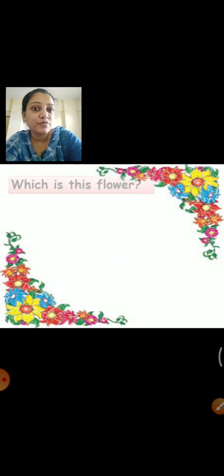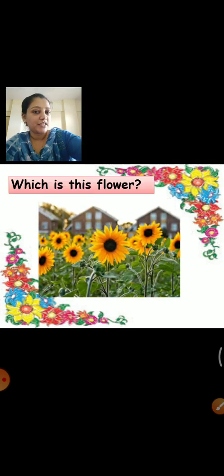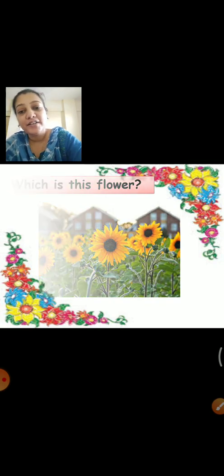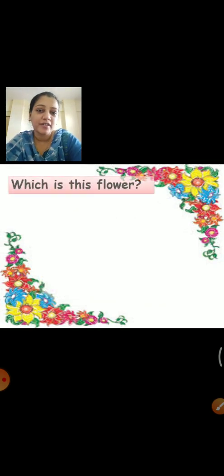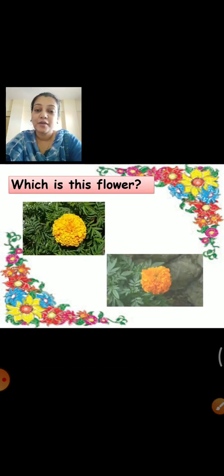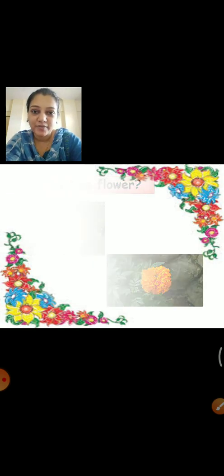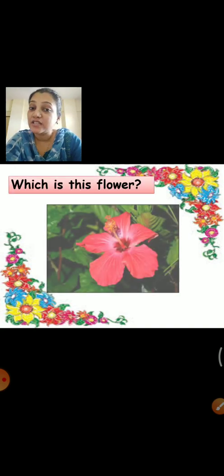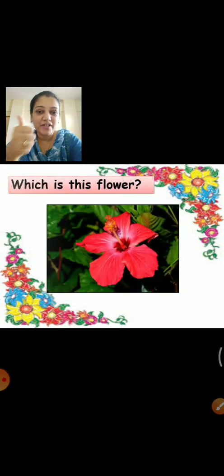Which is this flower? It faces the sun, right? So this is called sunflower. Very, very good children. Which is this flower? Come on, who will tell me? This is most of the time seen at our house. Marigold, yes. Which is this flower? Hibiscus. This flower is hibiscus. We offer it to Lord Ganesha, remember?